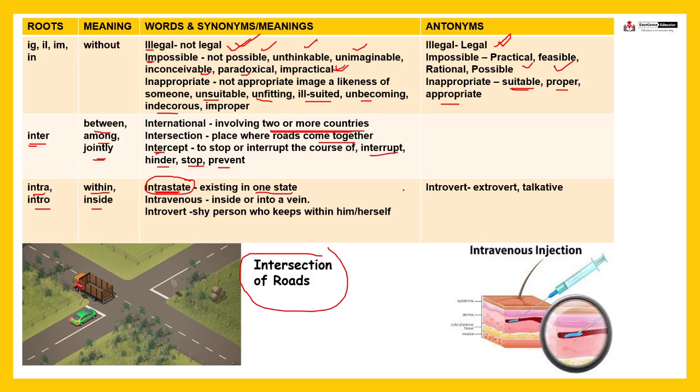Intrastate transfer means suppose you are getting a joining in Assam and you are having intrastate transfer after 2 years, fine. That is, you will be posted somewhere in Assam itself, not in any other state.